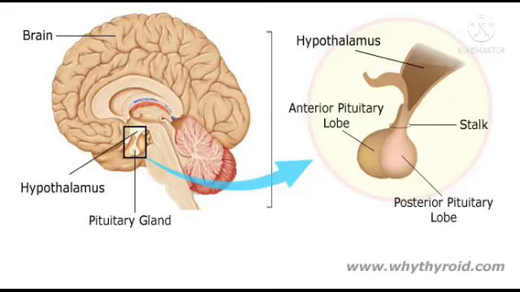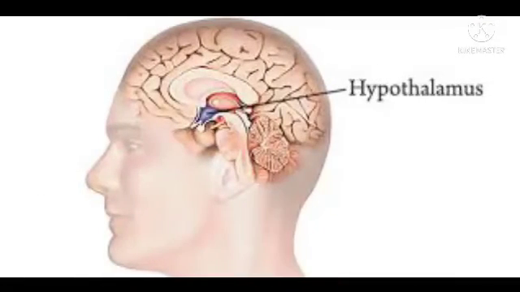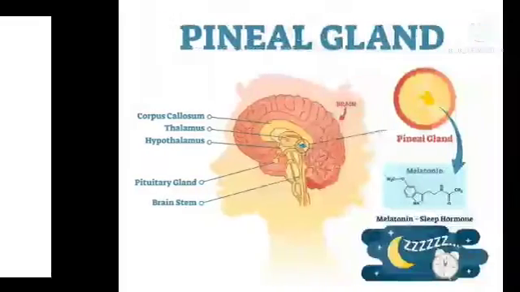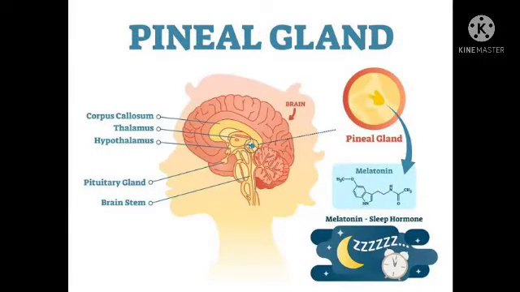Hypothalamus. It influences the secretion of pituitary gland. Second one is pituitary gland. It is also called master gland as it controls all other glands. It also releases growth hormone. Third one is pineal gland. This gland produces melatonin hormone that regulates the sleep pattern.